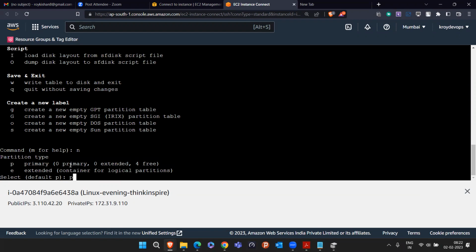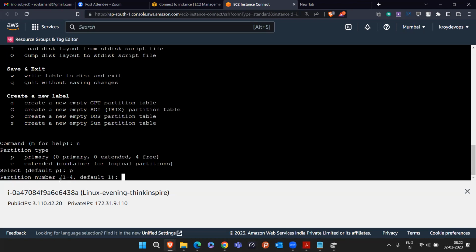Even if you don't type p and just press enter, it will take p by default. Whether you type p or not, it will take the value as p itself. Just press p, press enter. Now it is asking for the partition number. I know this is my first partition, so the number will be 1. By default we can create a maximum of 4 partitions. You will see the default number is 1 only, so whether you type 1 or not, it will work as it is. So just keep pressing enter.